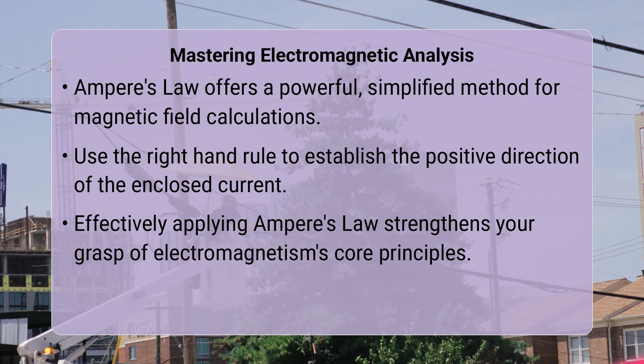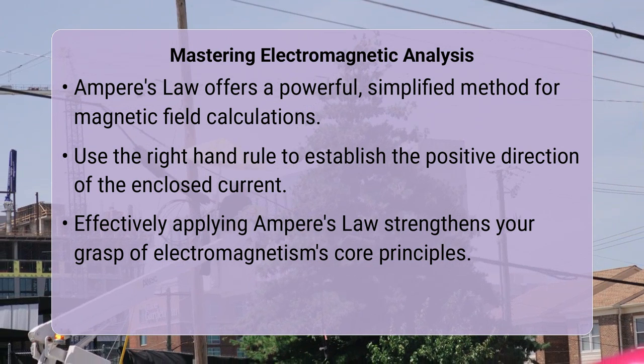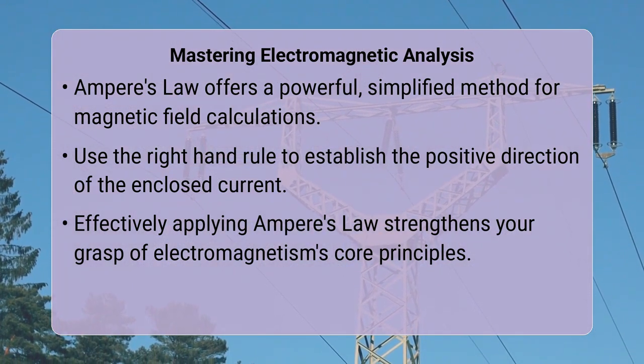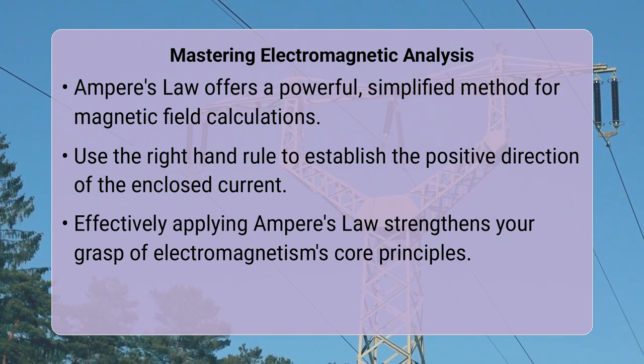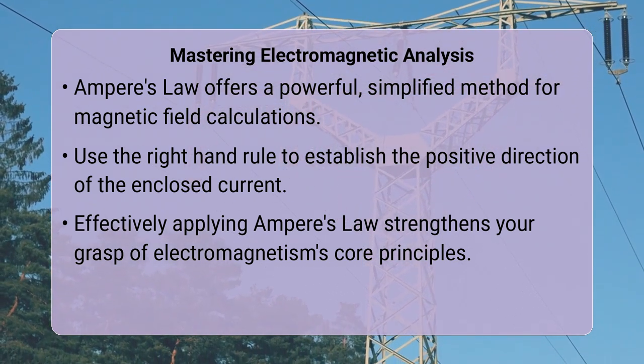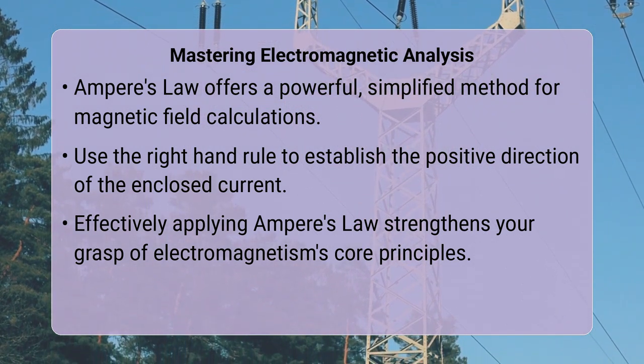An important insider detail is the right-hand rule, which helps determine the positive direction for the enclosed current relative to the direction of integration around the Amperian loop. Mastering the selection of the correct Amperian path is truly the key to unlocking the power of this law.